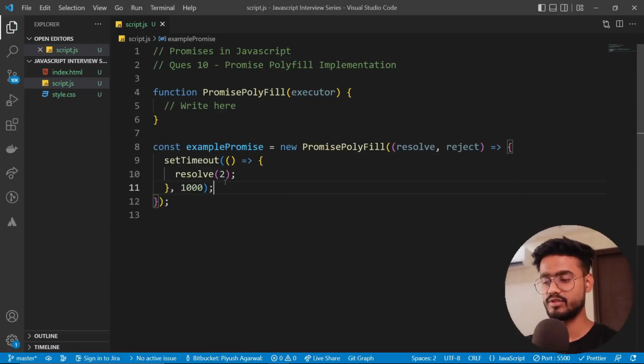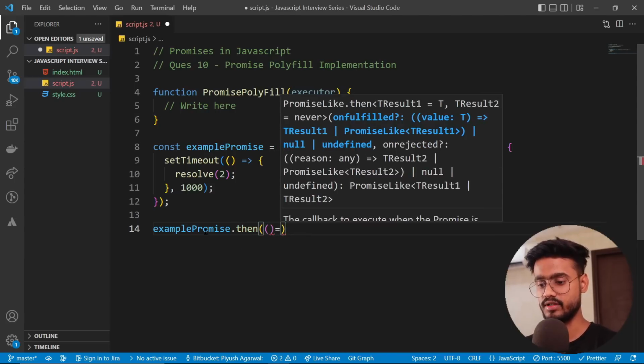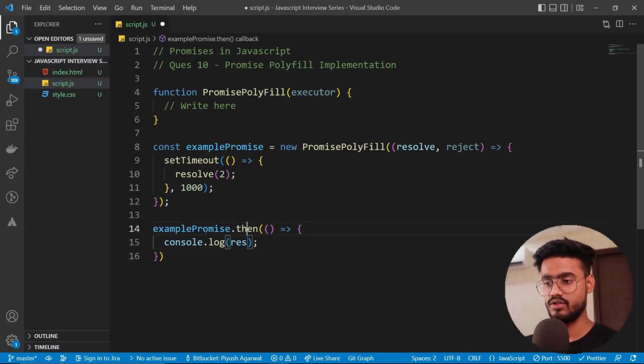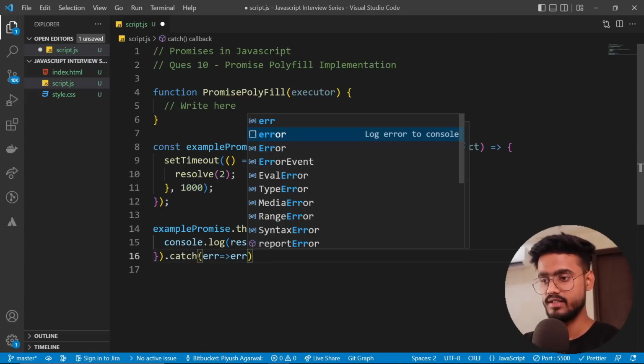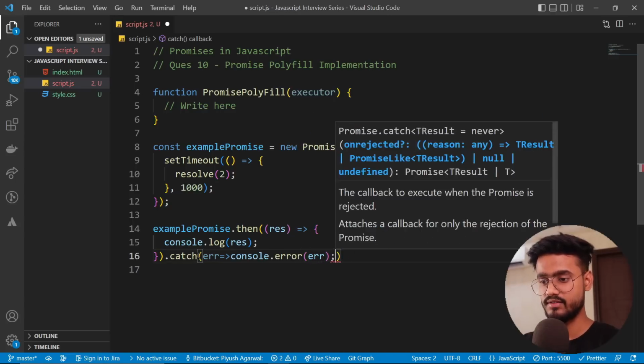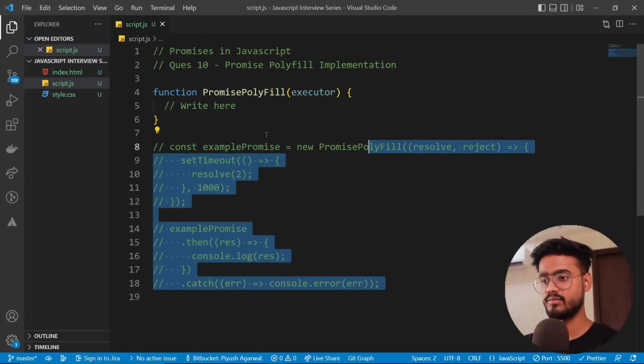I'm gonna simulate a promise over here, right? Simple. And then simply we can take this example promise and say .then, and it's gonna be resolved over here inside this console log. Also this can have a .catch as well. We're going to test all of these things out when we have created our polyfill. So let me comment this out for now, and let's start implementing our promise polyfill.